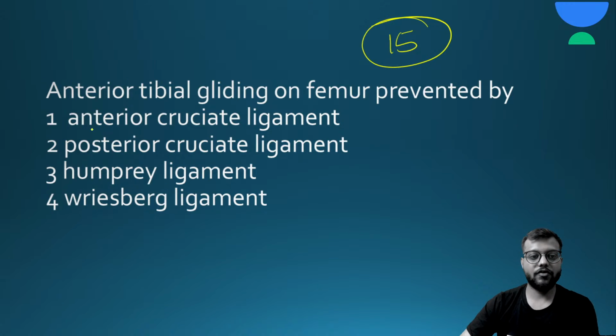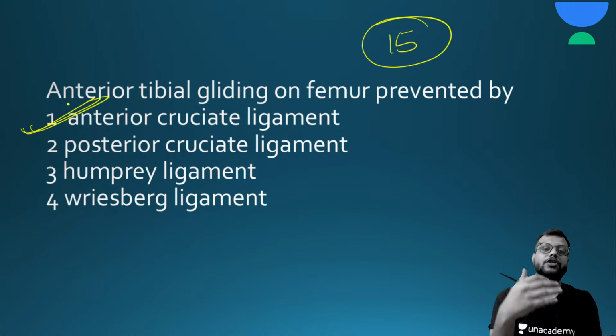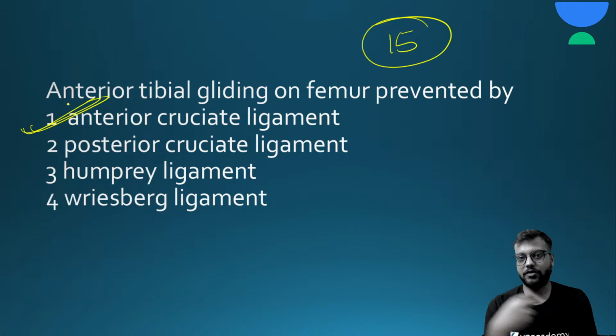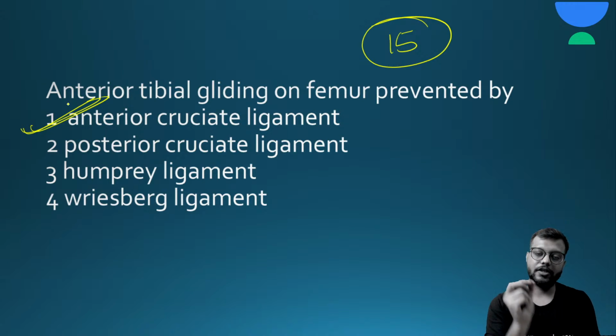Okay, the answer for this question is the anterior cruciate ligament. The anterior cruciate ligament prevents anterior displacement, and the posterior cruciate ligament prevents posterior displacement of the knee joint, especially the tibia.